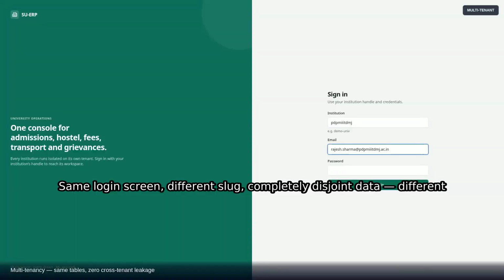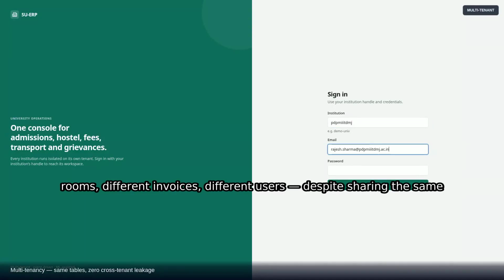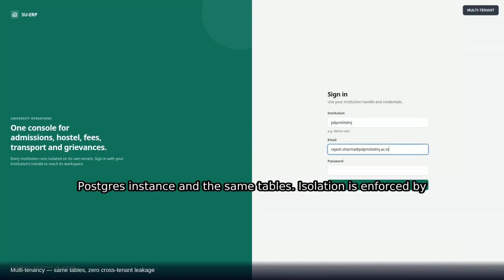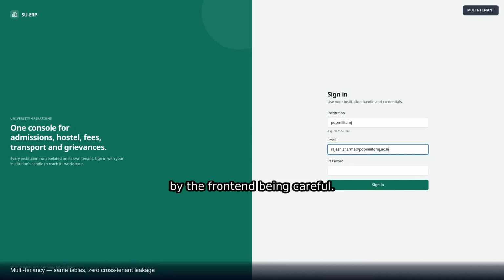Same login screen, different slug, completely disjoint data: different rooms, different invoices, different users, despite sharing the same Postgres instance and the same tables. Isolation is enforced by a custom manager that scopes every query to the tenant in the current request's token, not by convention, and not by the front end being careful.